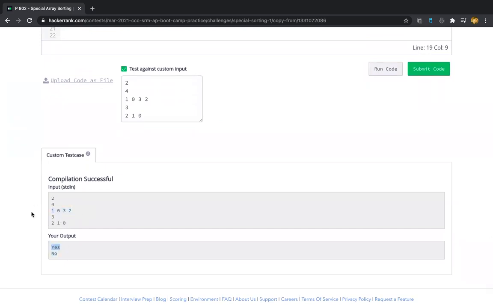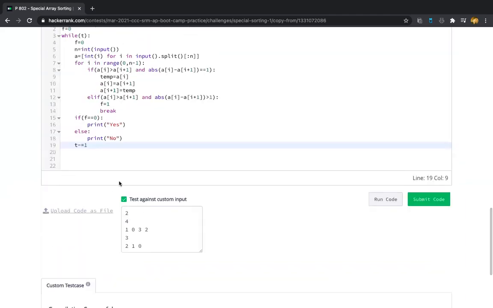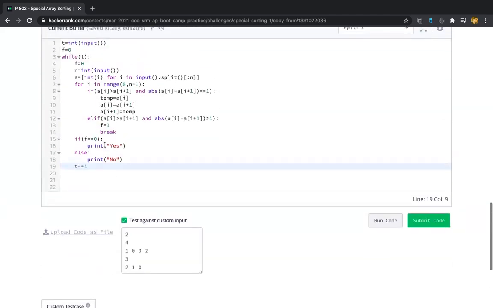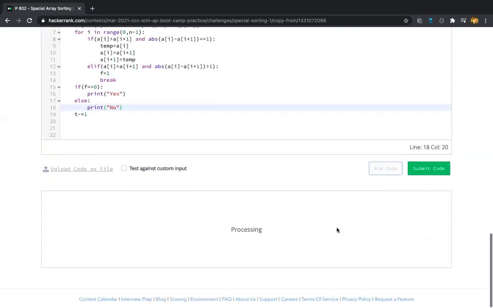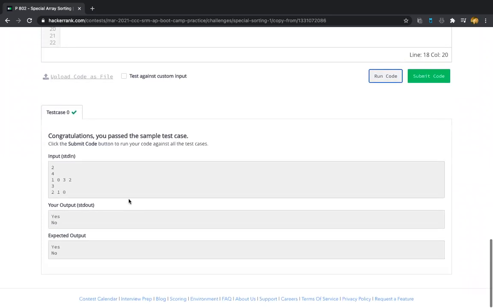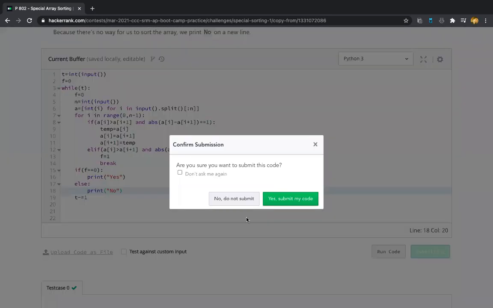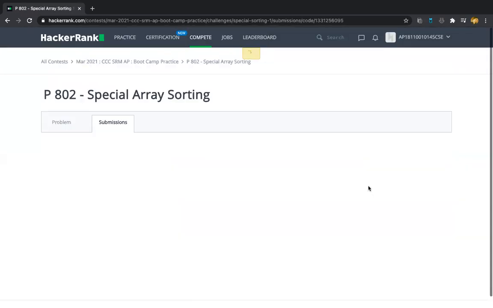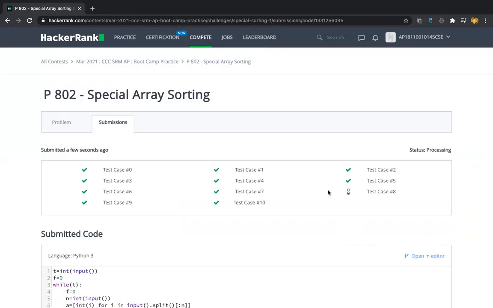It's yes, means it's possible for sorting, swapping, but in 210 it's not possible for swapping all the elements. Somewhere the conditions are not satisfied, so here the f is assigned to 1 and it breaks the loop. Then it will be printing no. That's it. Let us check for the base test case. Yeah, it's successfully completed. Now let us check for the hidden test cases. Yeah, congrats. We have completed all the hidden test cases also. Thank you.